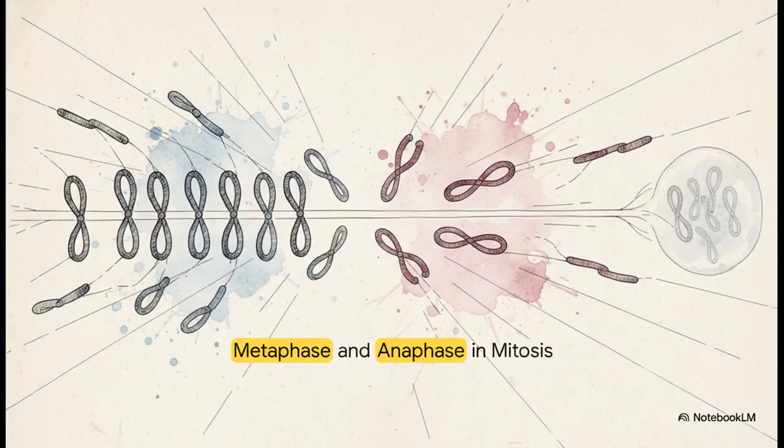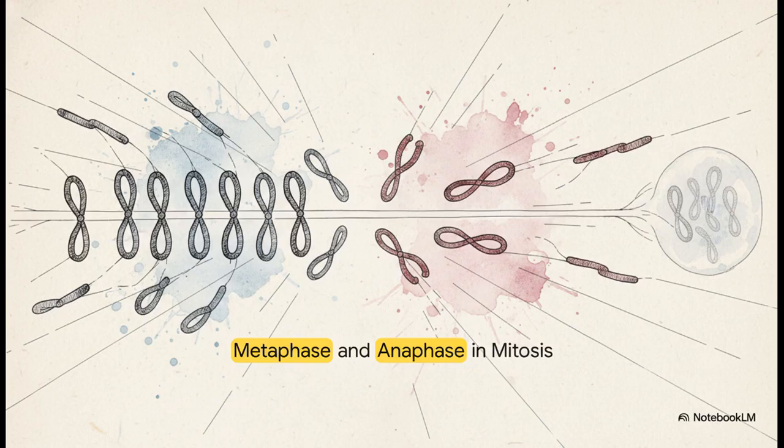You can clearly see here how during metaphase, the spindle fibers have pushed and pulled the chromosomes until they're perfectly aligned right down the center, which we call the metaphase plate. Then, at the onset of anaphase, boom, the centromeres split simultaneously. The spindle fibers shorten, and those sister chromatids, which are now officially considered individual daughter chromosomes, are aggressively dragged away to the opposite poles. If you look closely, you can even see their arms trailing behind them in a V shape as they get pulled.